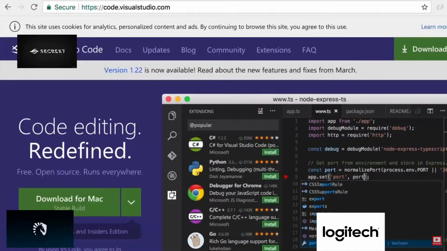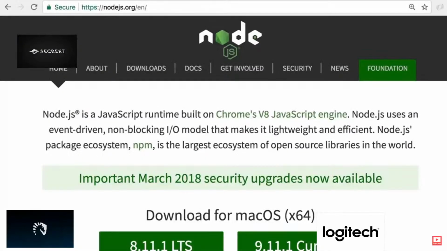The other thing I want you to install is Node. You can download Node from nodejs.org. Now, technically, you don't necessarily need Node to execute JavaScript because, as I explained before,